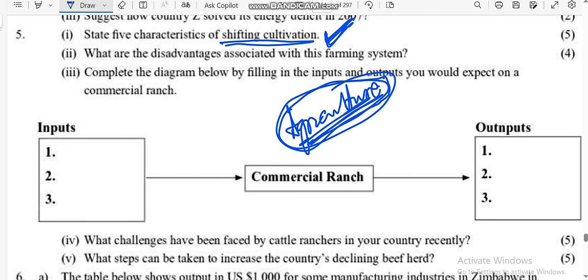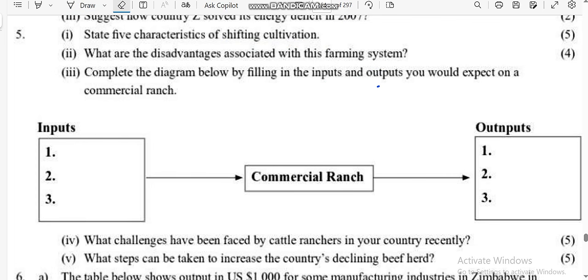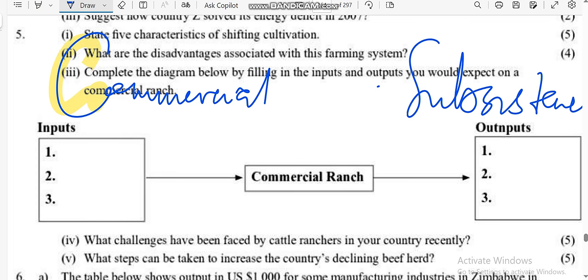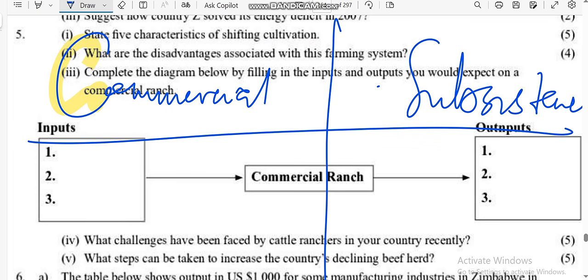Inonzi commercial agriculture ne inonzi subsistence agriculture. Commercial agriculture, this is growing of crops and rearing of animals for sale. And subsistence, this is growing of crops and rearing of animals for family consumption.